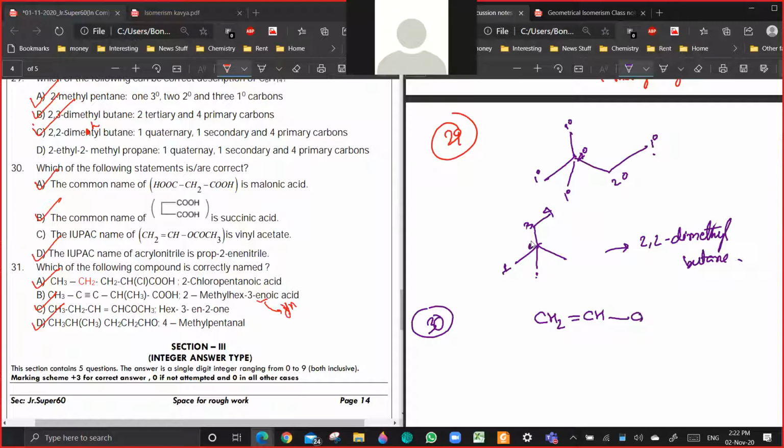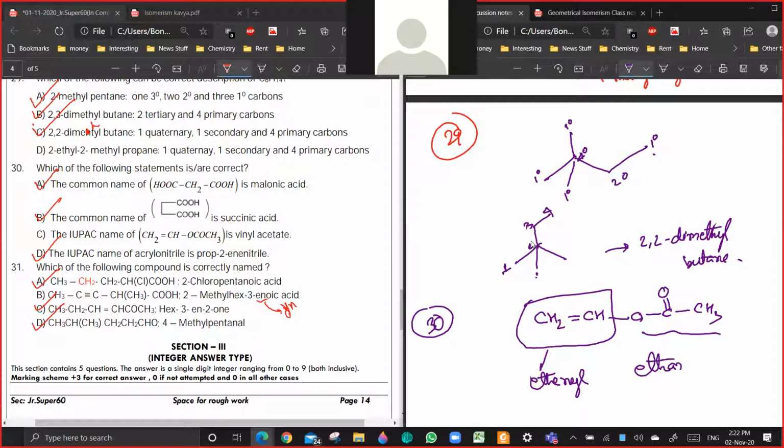Then it is, I think, correct. It's connected through oxygen. So this part is ethenyl and this is ethanoate. Yeah, that is correct.